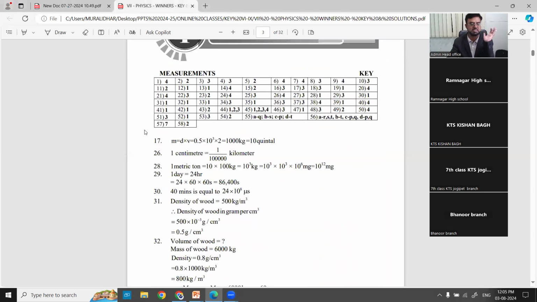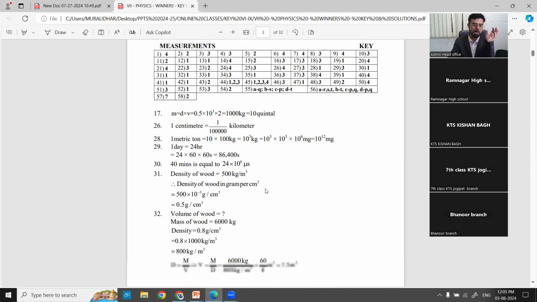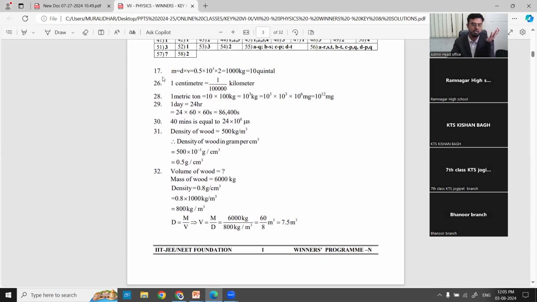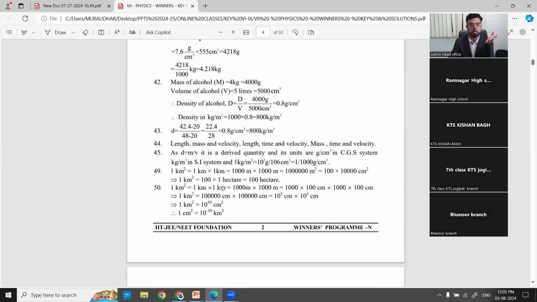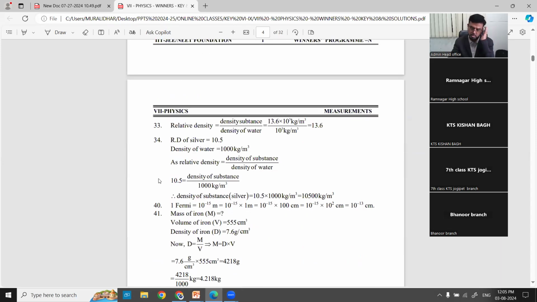All are given. There are 58 questions. We have done 20 only because of lack of time. For the remaining ones we have given the explanations also. From 20 onwards, so many problems are done, and we have given solutions also for all problems from 20. So you can go through, check the question and check the answer. Like that, you can understand all the questions which are given.